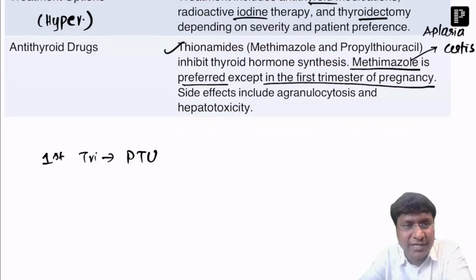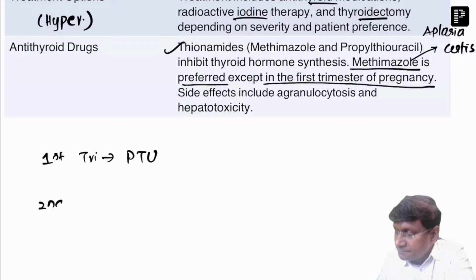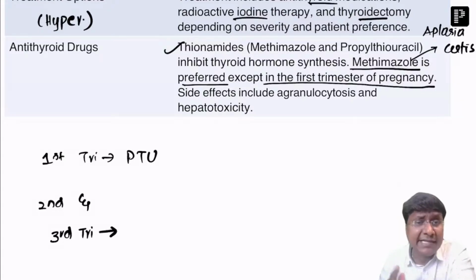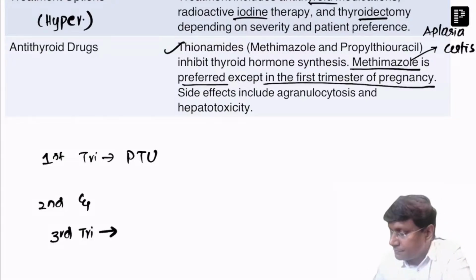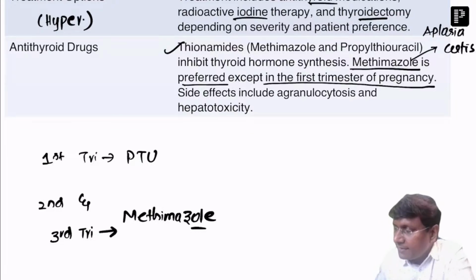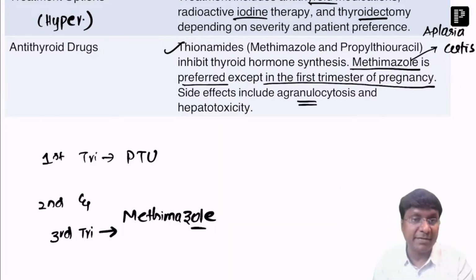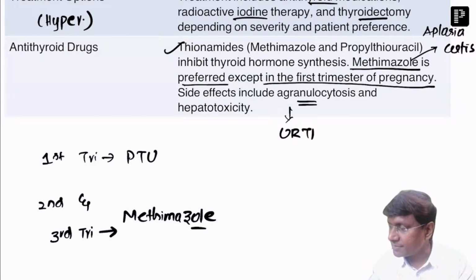But the problem with propylthiouracil is that it has a short half-life and it is severely hepatotoxic. That is the reason why in the second and third trimester you need to give methimazole again. But whenever you are giving methimazole, you need to monitor the complete blood picture. Why? Because it can cause agranulocytosis, and because of agranulocytosis these patients are at increased risk of upper respiratory tract infection. Next, hepatotoxicity is associated with propylthiouracil. So this is one of the medical management options.